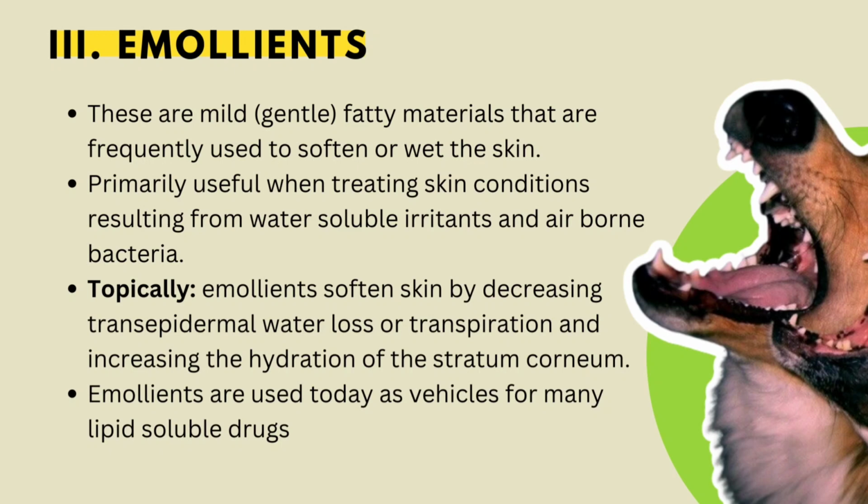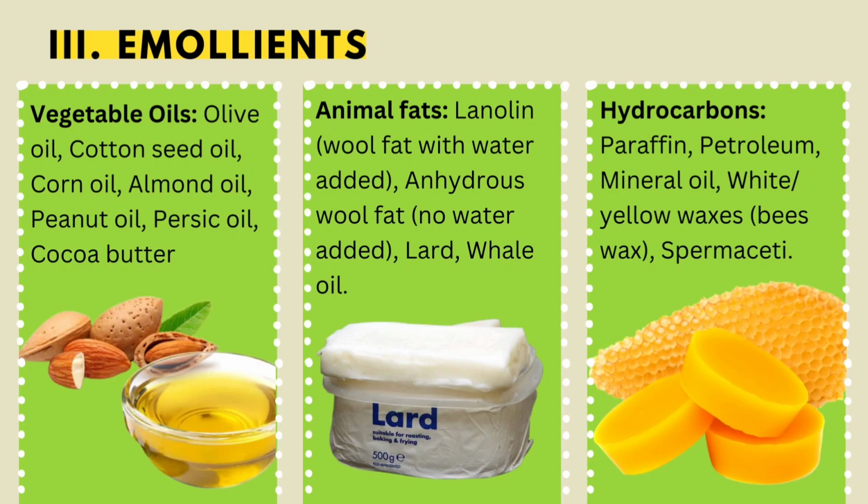Next, we have the emollients. These are mild fatty materials that are frequently used to soften or wet the skin. They are primarily used when treating skin conditions resulting from water-soluble irritants and airborne bacteria. They are applied topically. They soften the skin by decreasing transepidermal water loss or transpiration and increasing the hydration of the stratum corneum. They are used today as vehicles for many lipid-soluble drugs. Examples are vegetable oils, animal fats, and hydrocarbons.